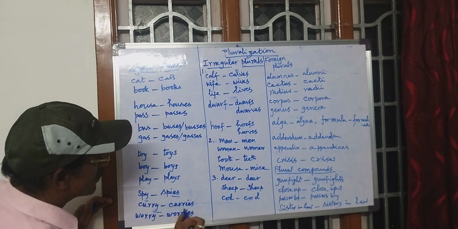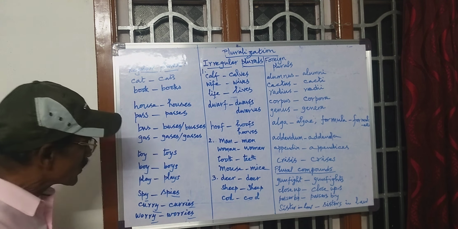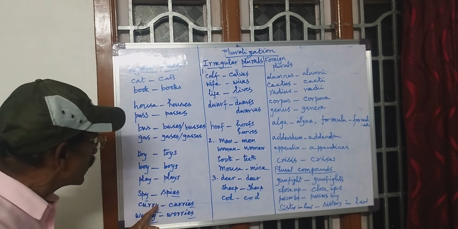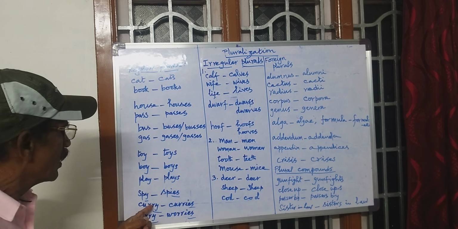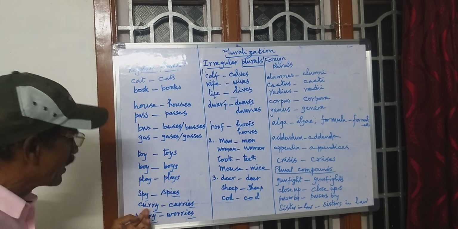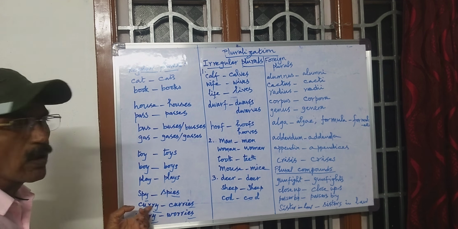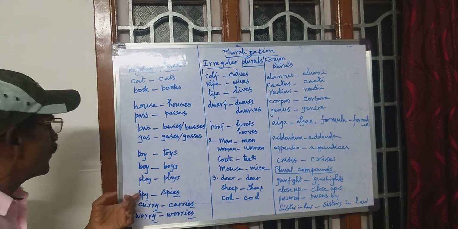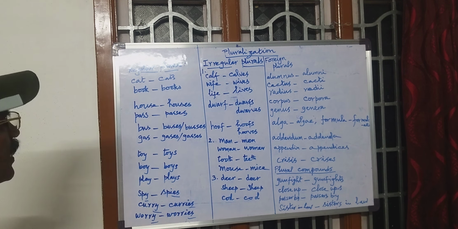Please note that the previous letter to Y, I mean the preceding letter to the letter Y, is a consonant. If it is a consonant, the Y becomes IES.